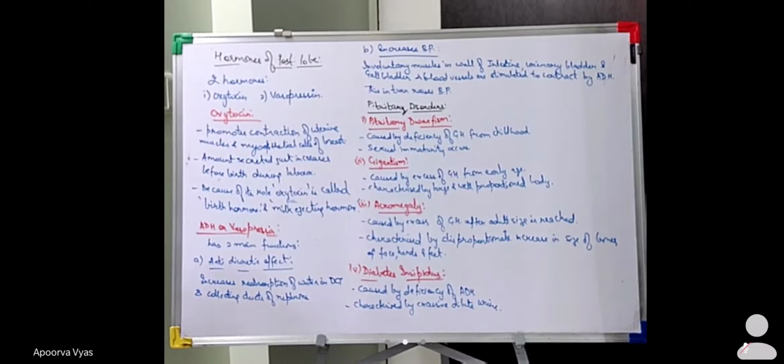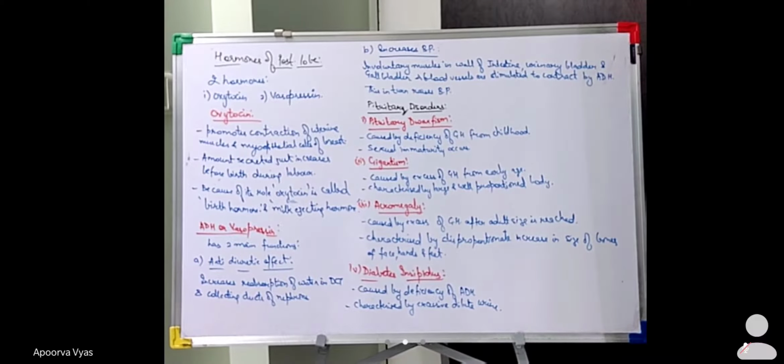It also increases the contraction of the myoepithelial cells of the breast region or the mammary glands for the ejection of the milk. There's a difference between prolactin and oxytocin. Prolactin helps in the formation of the milk, and oxytocin helps in milk ejection. So it is also known as the birth hormone or the milk ejecting hormone.